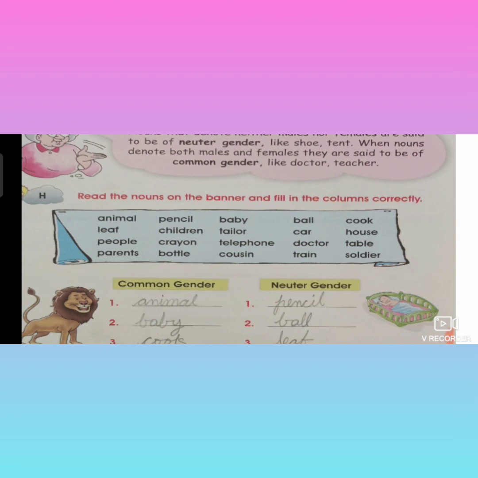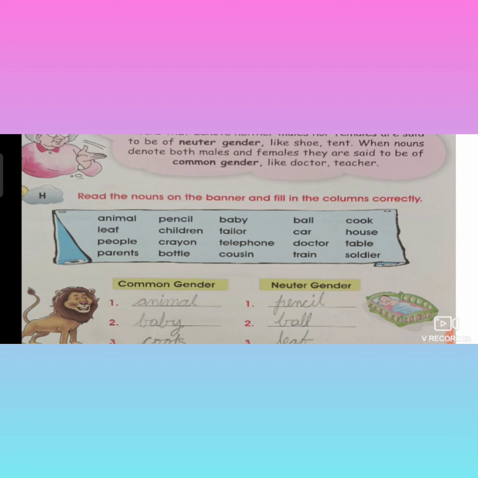Telephone is neuter gender. It is neither male nor female. It is not male or female. So telephone comes under neuter gender. Cousin. Cousin means nothing but brother or sister. That also comes under common gender.